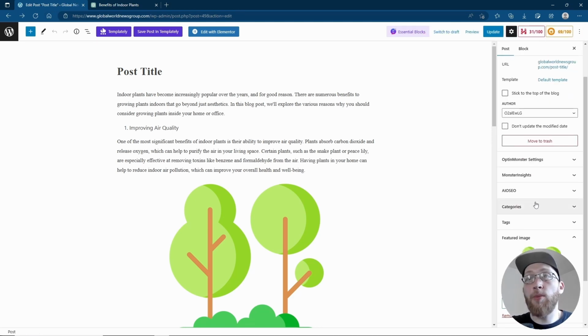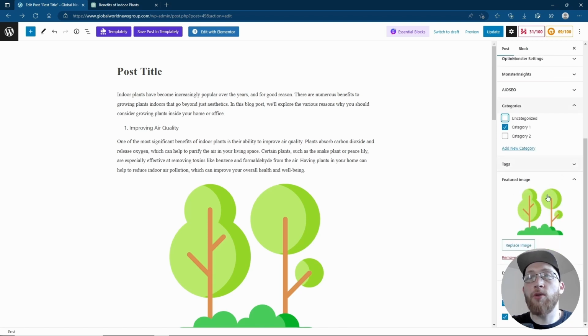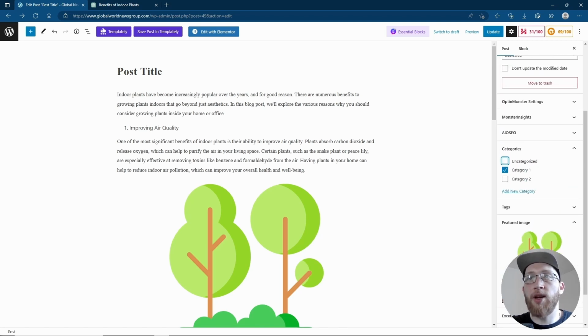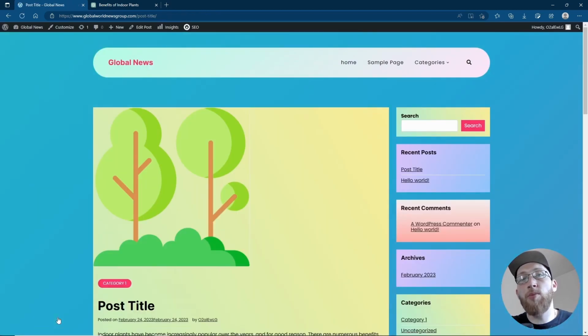Another thing not to forget with posts as well is filling in the categories and the tags. So let's go put this in category 1 and let's put a little tag as well. So trees, that's going to be if anybody's using your search bar on WordPress and they actually want to check it out, they want to search for your post using the search bar, that will then allow them to find you by using the tag.